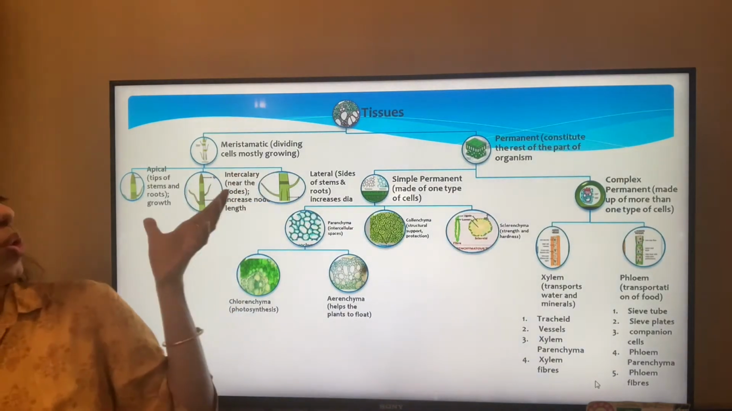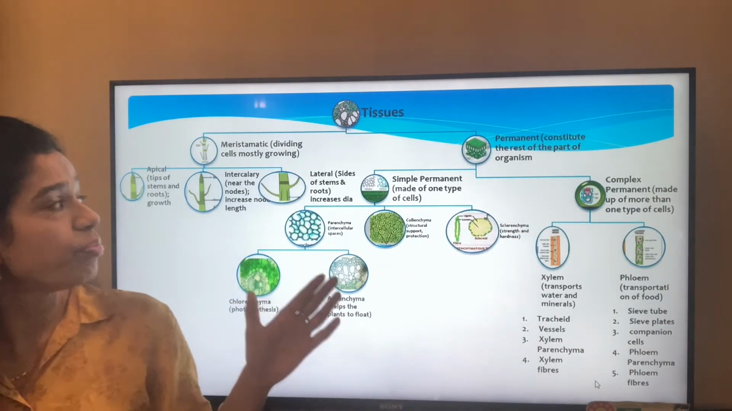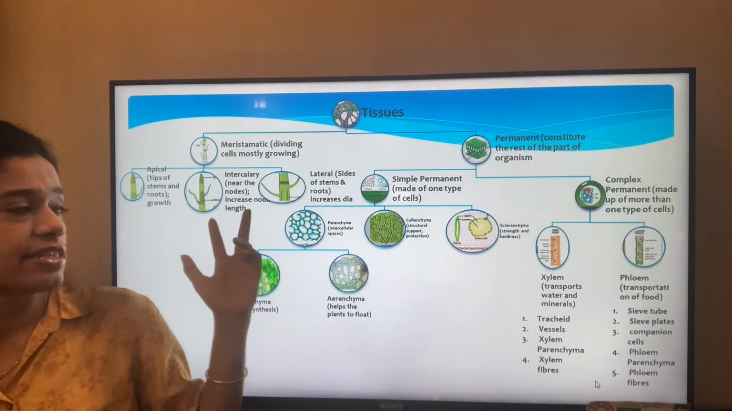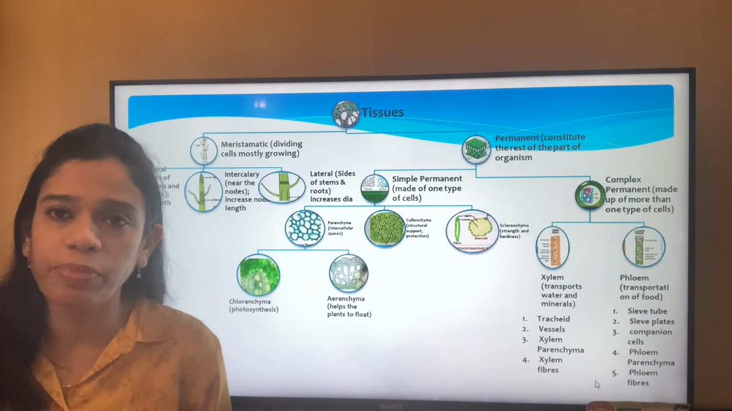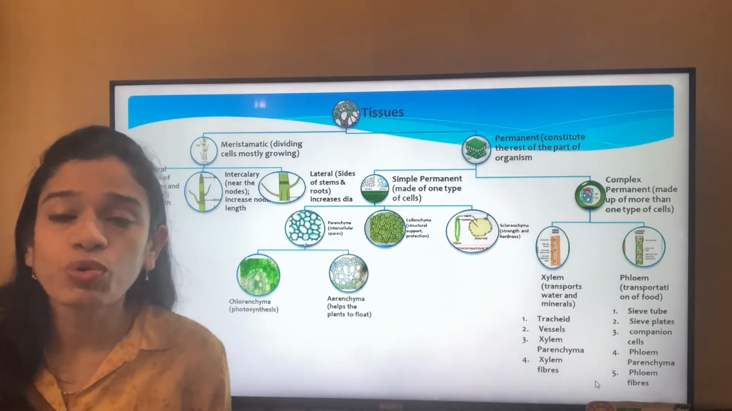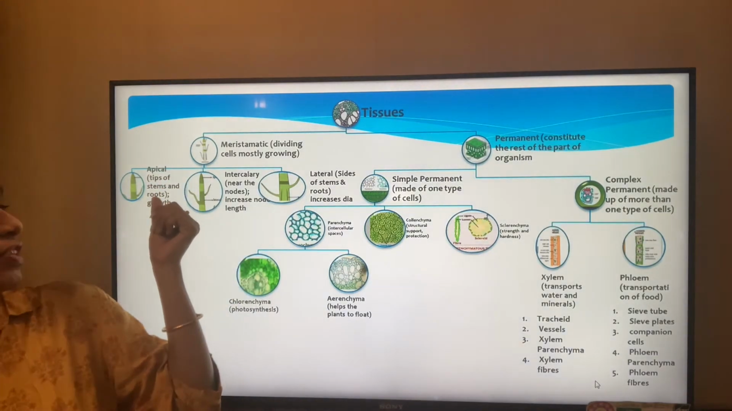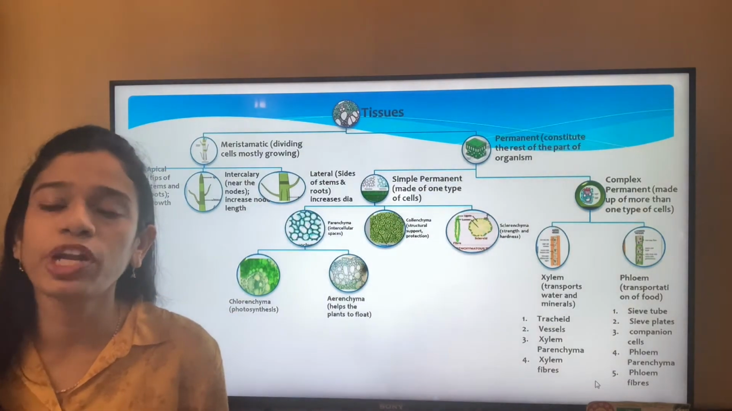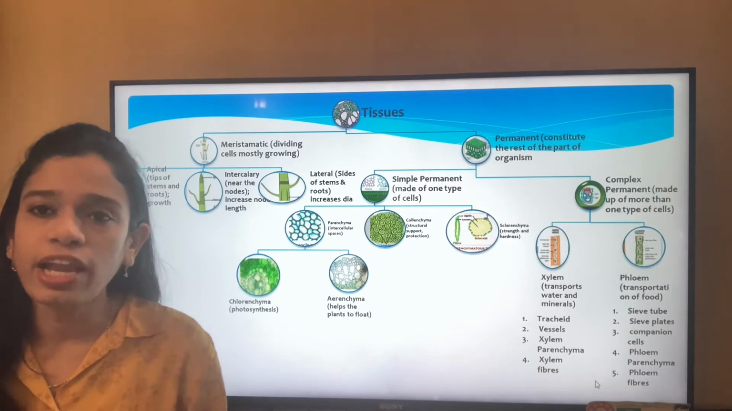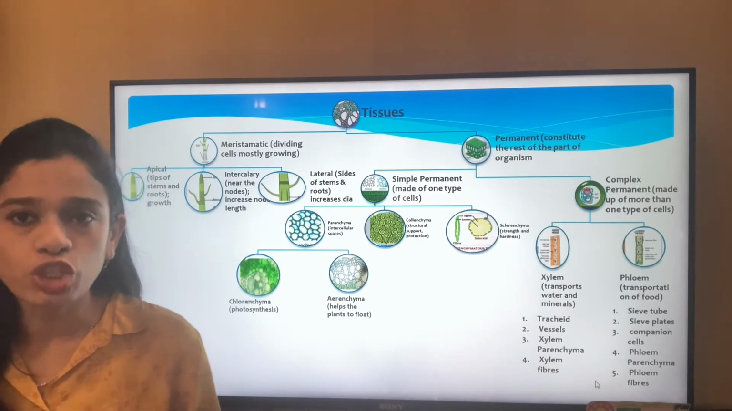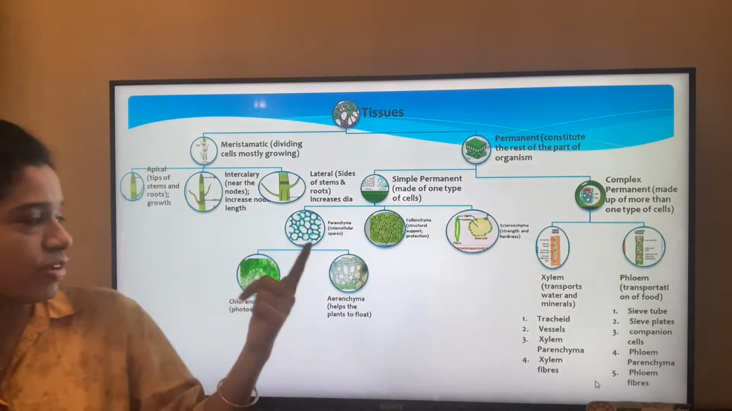Under meristematic tissue, we can divide it into three broad categories: first is the apical, then intercalary and lateral. As the name suggests, apical, apex, means towards the apex. So it can be the shoot or the root apex, the tip of any part of the plant. Apical meristems are the tips of the stems and the roots, and they predominantly influence growth.